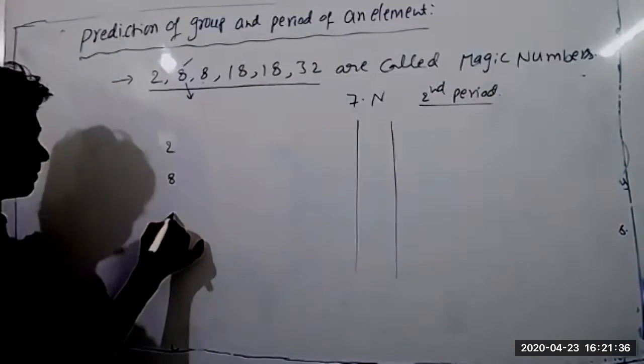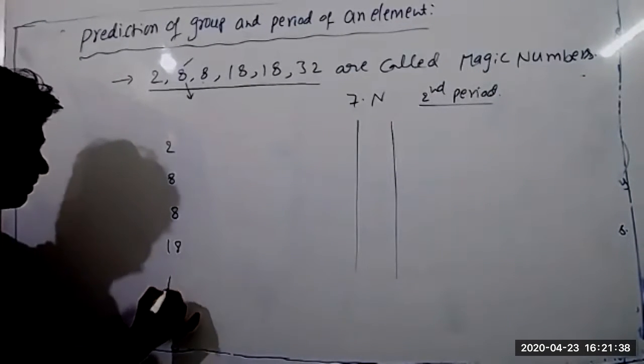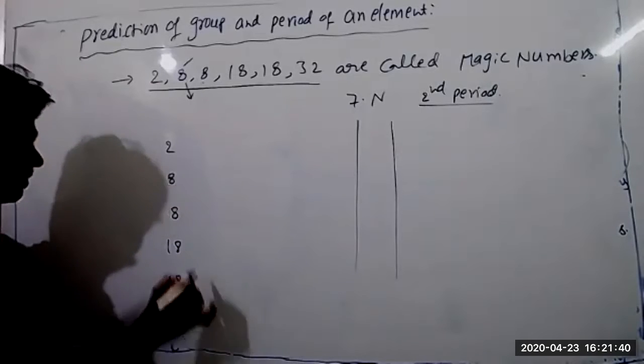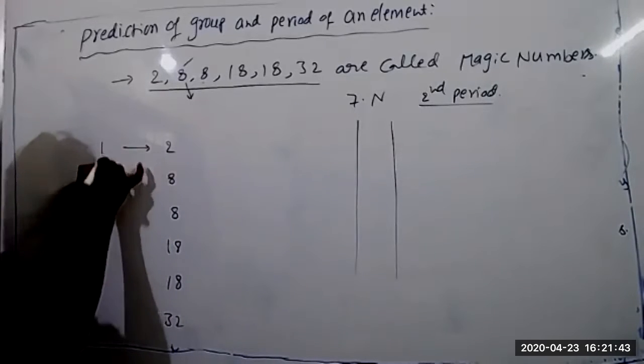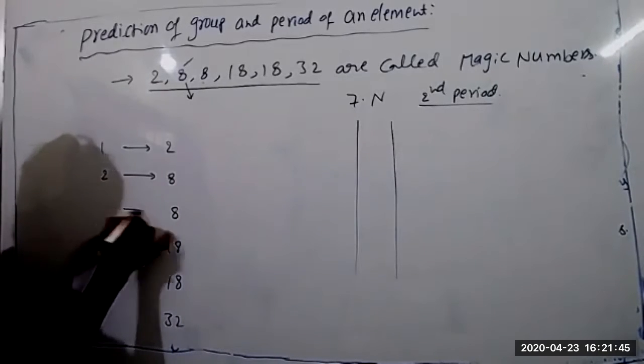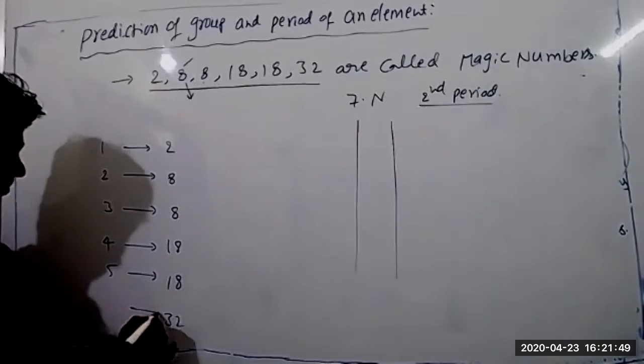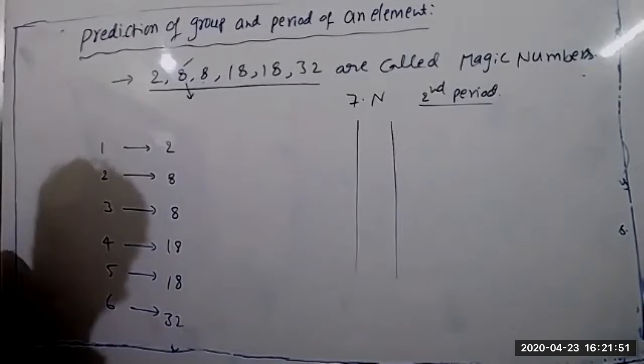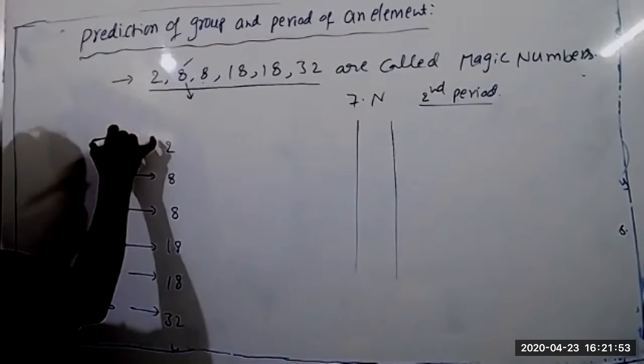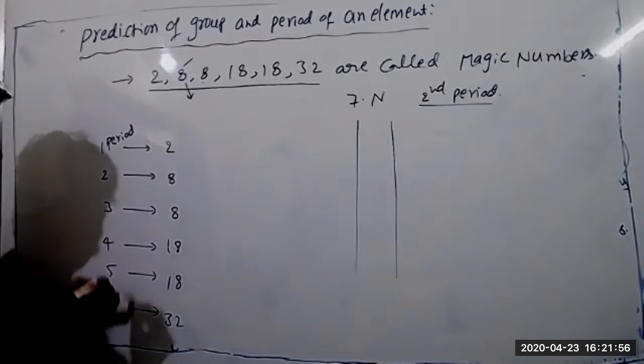The magic numbers are 2, 8, 8, 18, 18, 32. This is the 1st period, 2nd period, up to the 6th period.